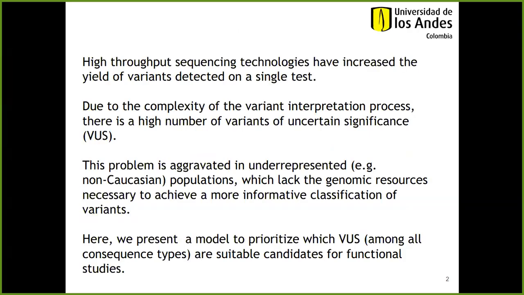The high-throughput sequencing technologies have increased the yield of variants that can be detected on a single test. Despite that, due to the complexity of the variant interpretation process, there is a high number of variants of uncertain significance. This problem is aggravated in underrepresented populations, such as the Latin American one, which lack the genomic resources necessary to achieve a more informative classification of variants. Here, we present a model to prioritize which VUS among all consequence types are suitable candidates for functional studies.